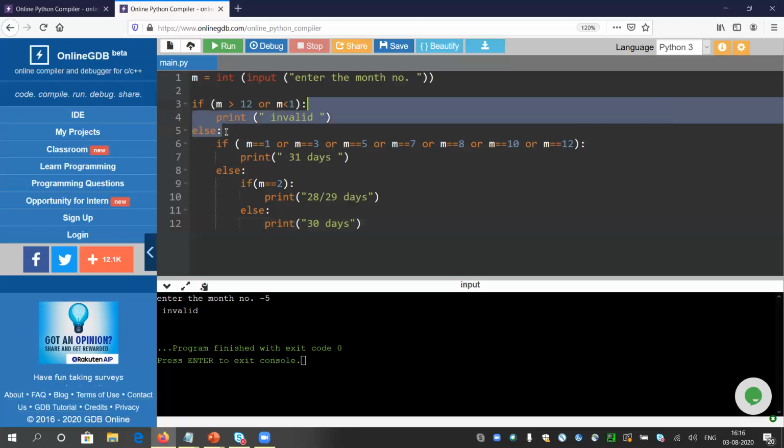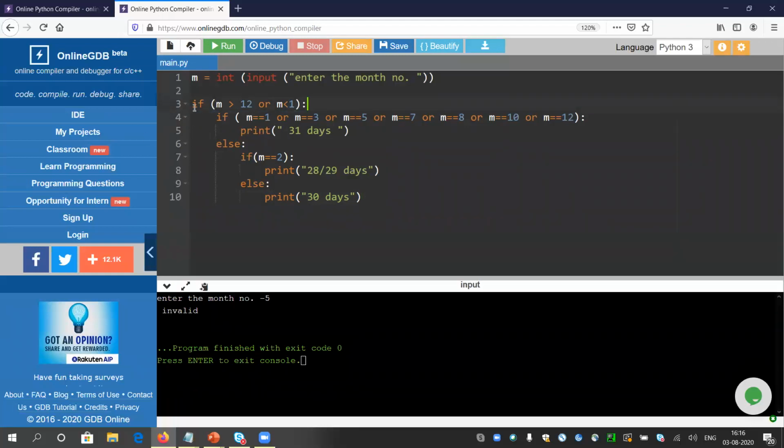You can put your if-else block inside another if block. Like, if m is greater than or equal to 1 and m is less than or equal to 12, meaning if m is valid, then I will write these lines inside the if. The else will be alone: if m is not valid, I will just print it is invalid. The concept is clear. You can place your code anywhere inside the if or inside the else.